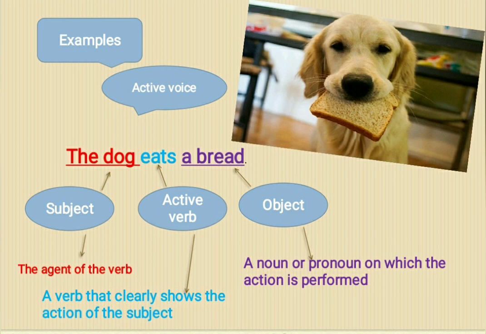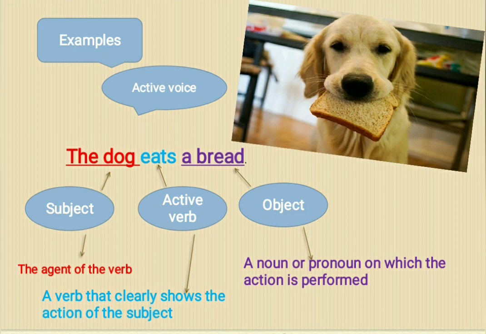Here, eating work is done by the dog. So, the dog is subject and eats is active verb, which tells the work of a subject. Now, the dog eats. But what does the dog eat? A bread.